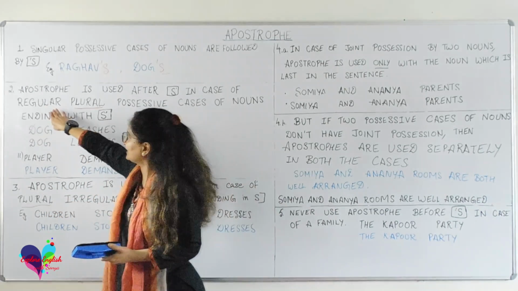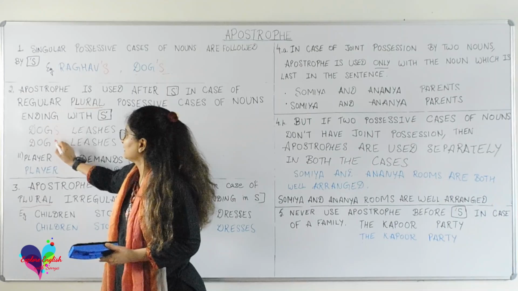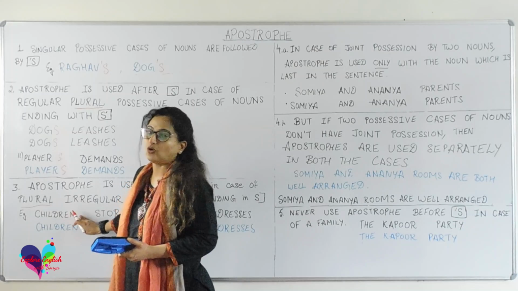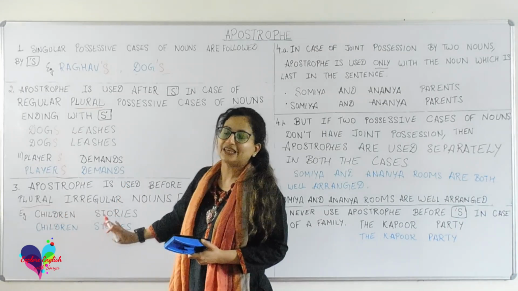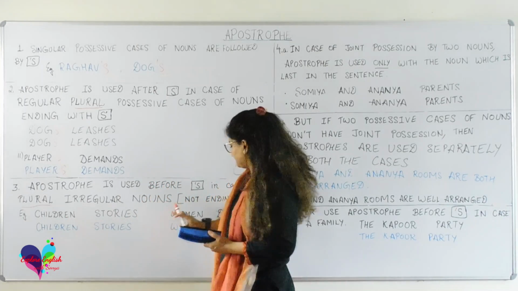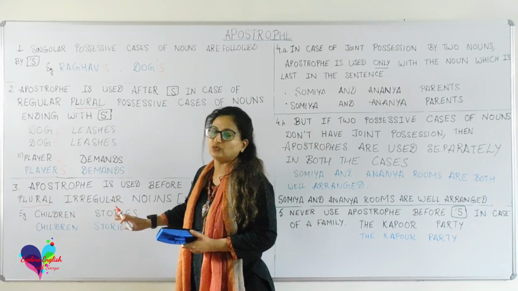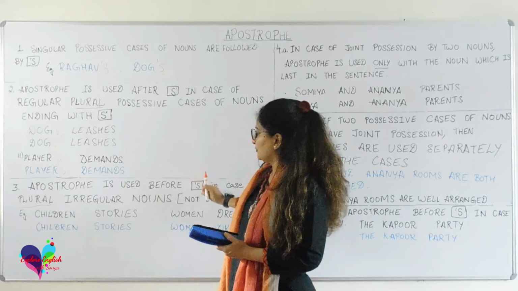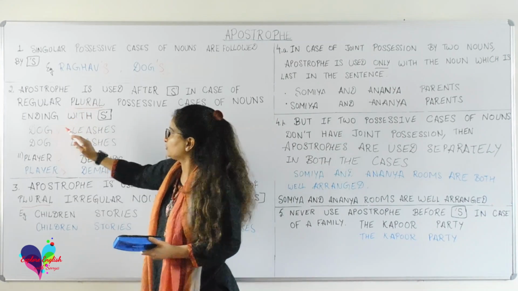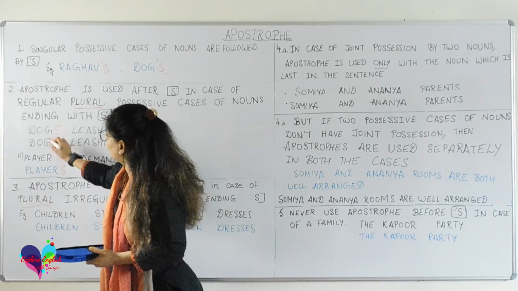Now regular cases are those which end with s, and irregular cases are those which, although they are plural, don't end with s. For example, children, women, men, all such cases which do not end with s but are plural are called irregular plural nouns. Now, in case of regular plural nouns, apostrophe is always used after s and not before s.